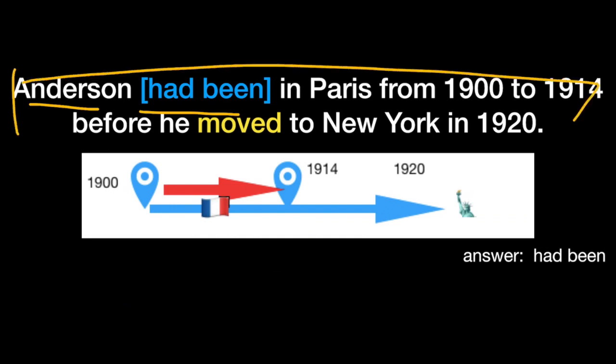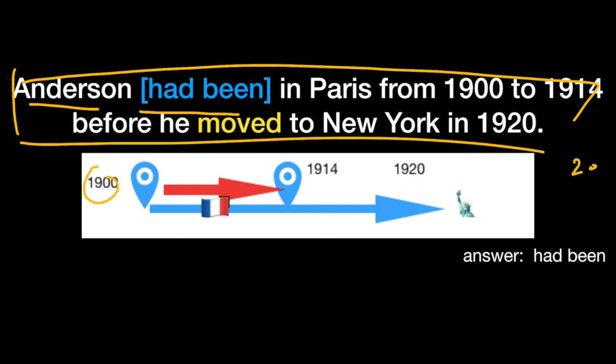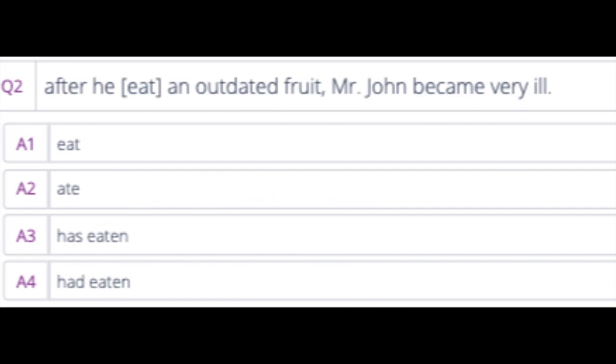So we both know that we are in the past. We are in 2020, right? So before he moved to New York in 1920, Anderson had been in Paris for that period. So the answer is had been. Very good. So next one.